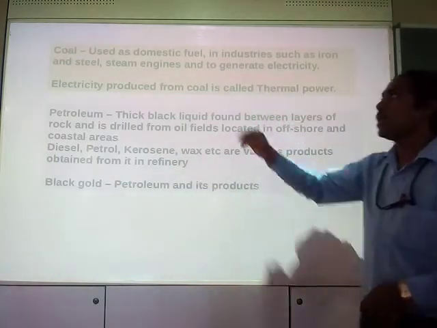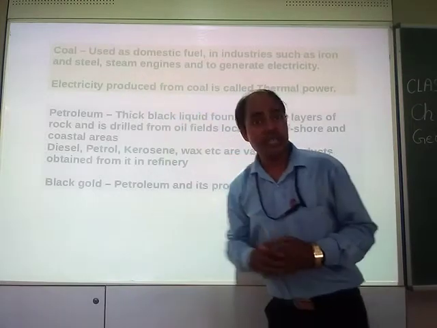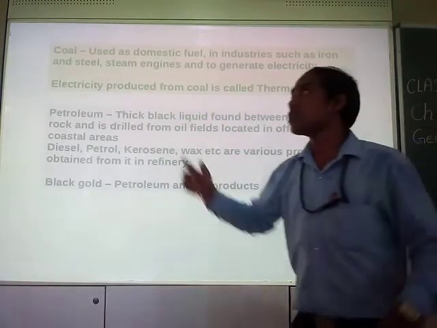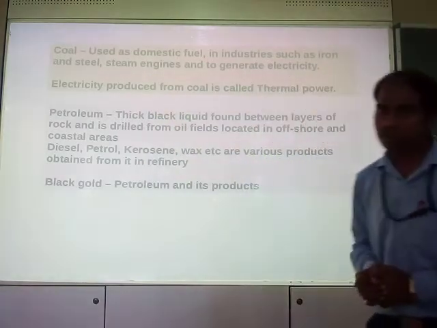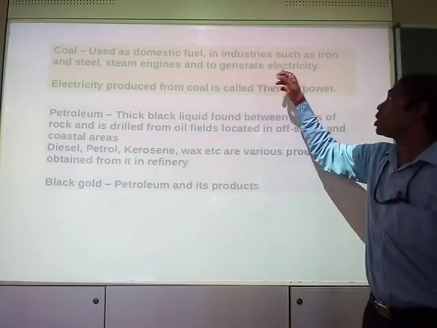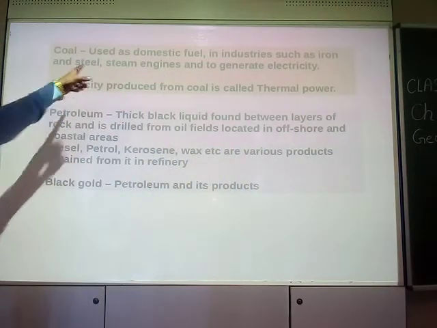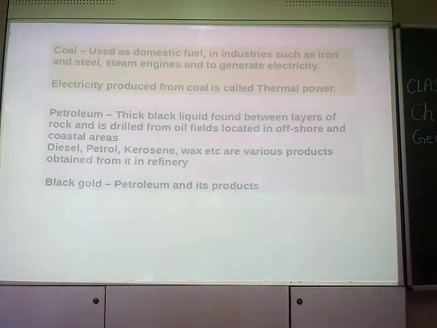In steam engines also we use coal. Such an important mineral resource is coal. And to generate electricity also, coal is being used.